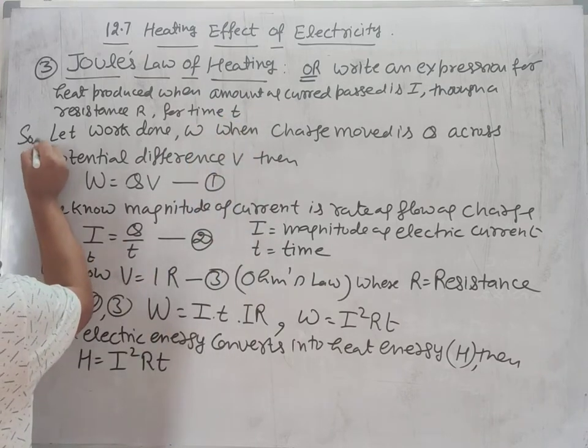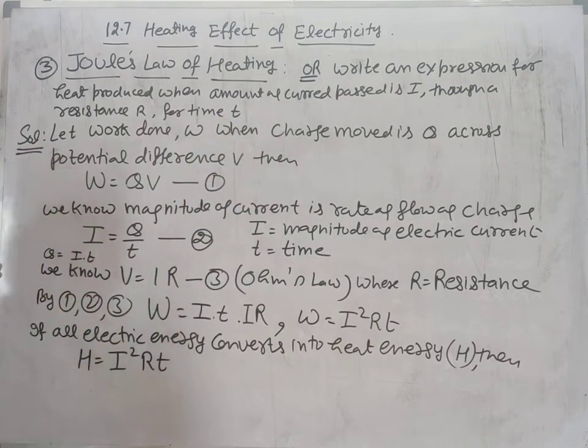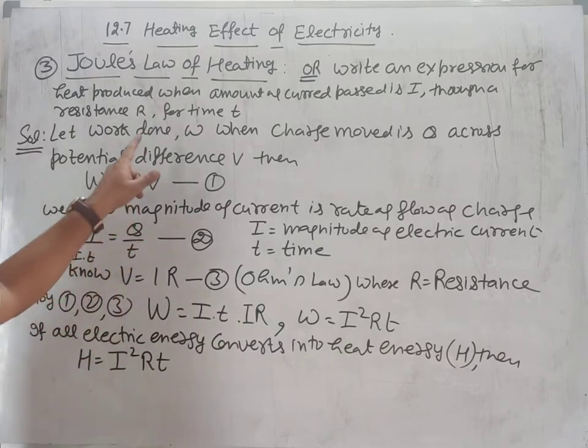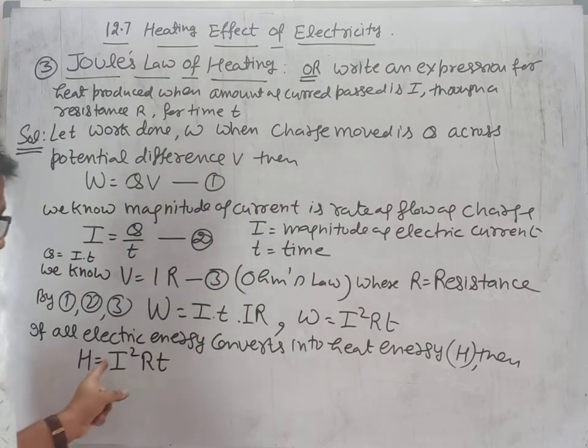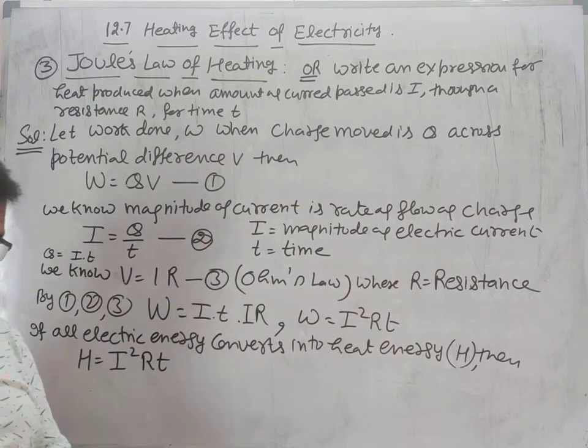This is the solution. So we must know how the question can be asked. Conversion of electricity into heat is known as the heating effect of electricity, and according to Joule's law of heating, H is equal to I square RT.